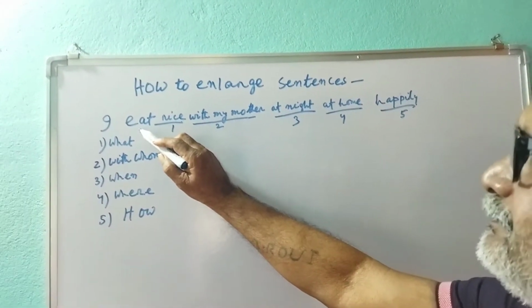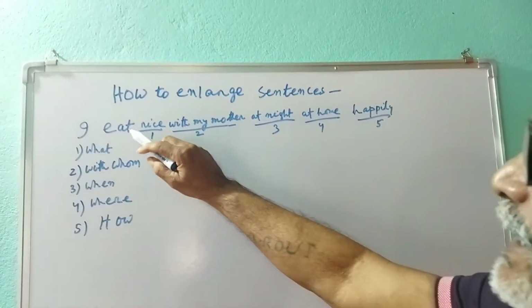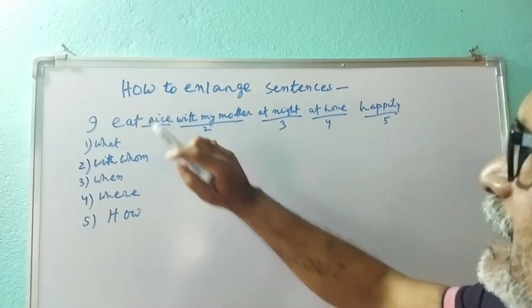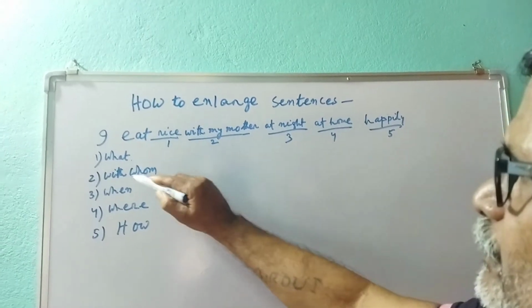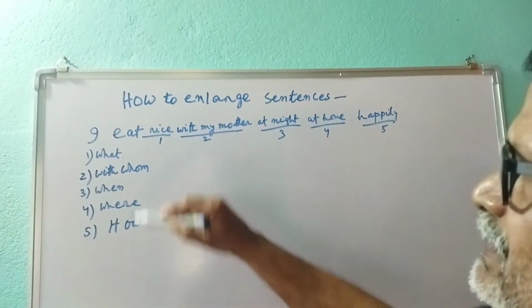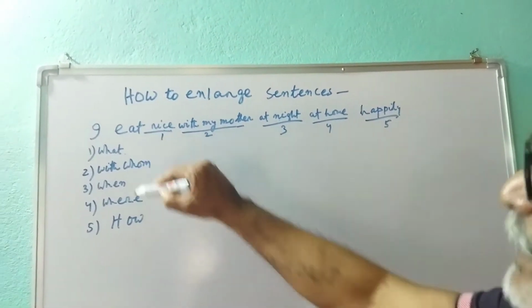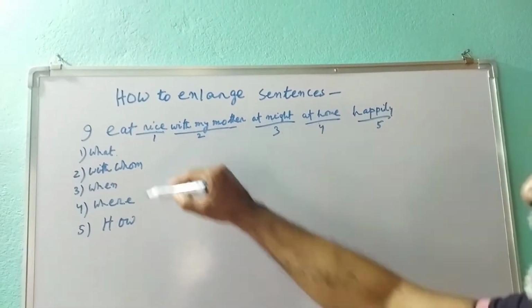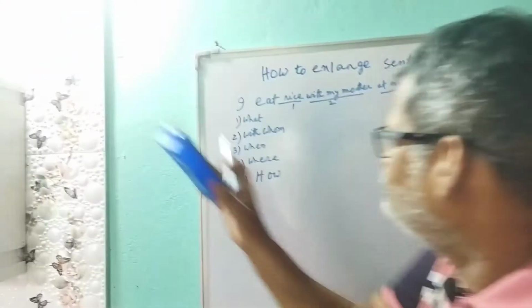First write down, suppose, eat. I ate what? Rice. One. I eat with whom? With my mother. I eat when? At night. I eat where? At home. I eat how? Happily. So you see one thing.